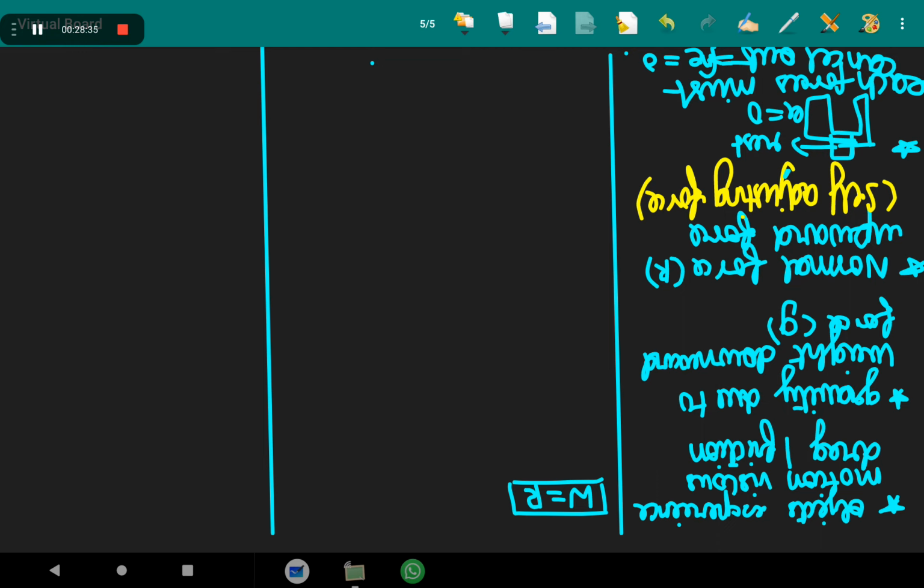Now consider the motion of a car starting from rest. A car goes from rest, picking up speed and then moves on a smooth straight road with a uniform speed. When the car is stationary, that is, not moving, there is no net force acting on it. During pickup, it accelerates. This must happen due to a net external force. It accelerates because some force comes from outside. Note, it has to be an external force. Okay? The acceleration of the car cannot be accounted for by any internal force. If you ask whether the car accelerates due to internal force, no, only due to external force.